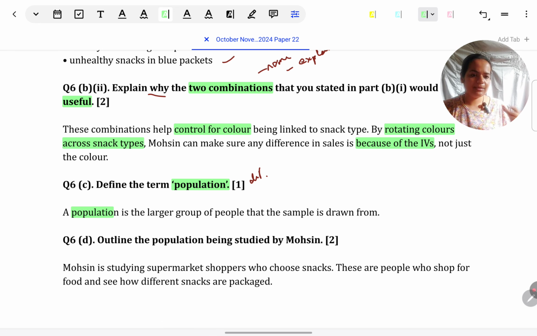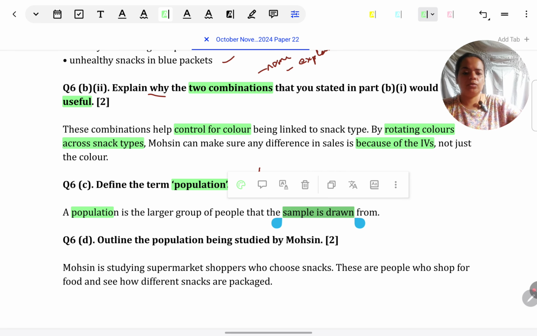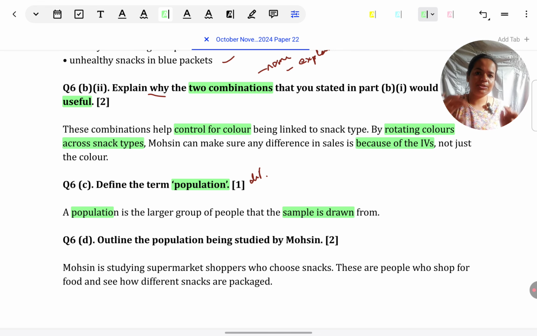Either you can say the target, people, objects, etc. of the researcher's interest, or you can say it's the larger group of people, objects, etc. from which a sample is drawn, like I have given here. Or you could even say it is all the people that a researcher is interested in studying. So any definition which indicates a large group or all people will count as correct.